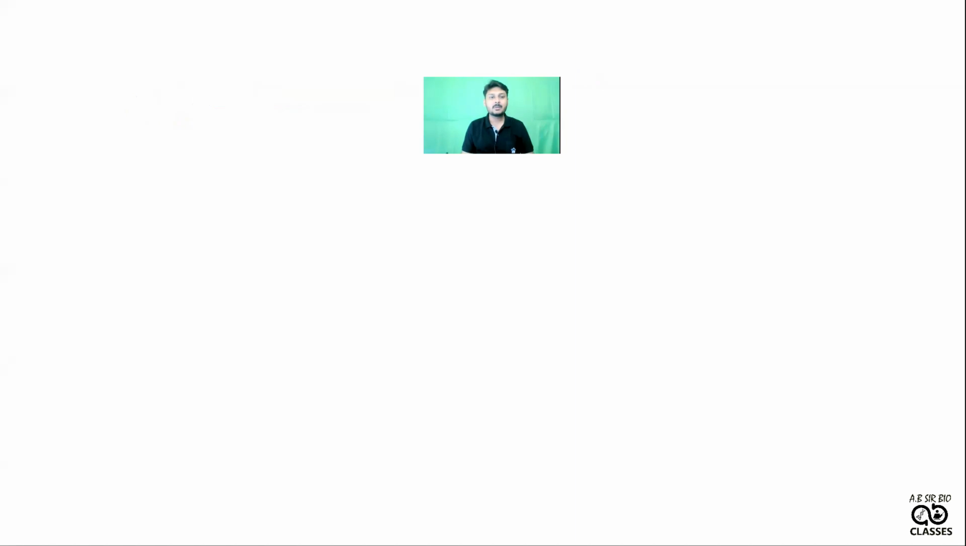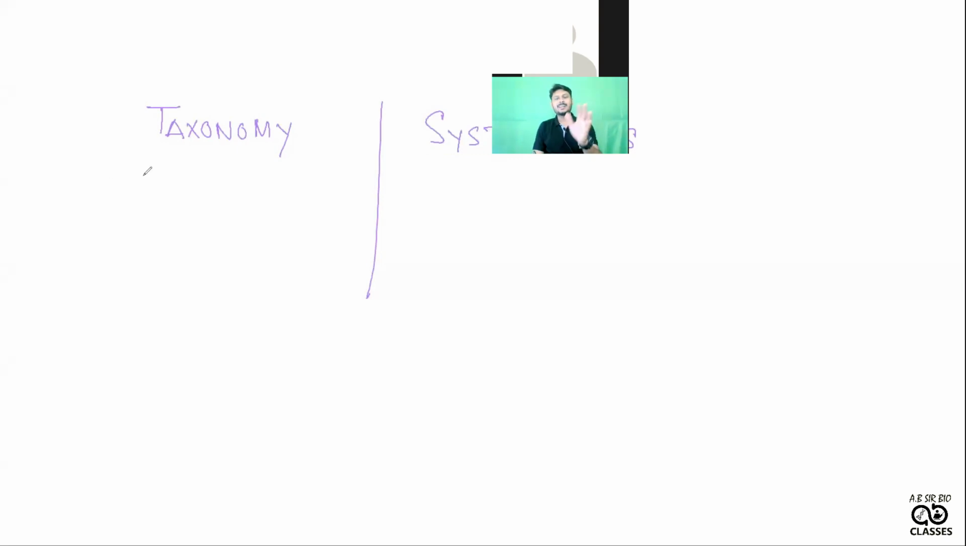See, taxonomy and systematics, that kind of term is usually used under the same heading. What is taxonomy? And systematics. Taxonomy and systematics. Okay. So see, what is taxonomy? That portion is not like that in NCERT.